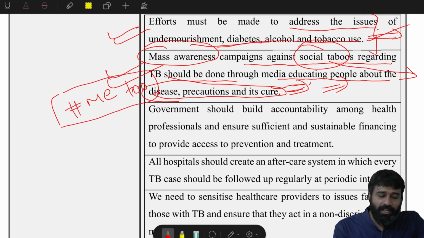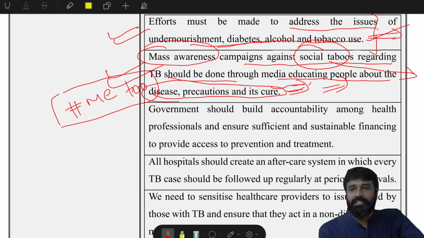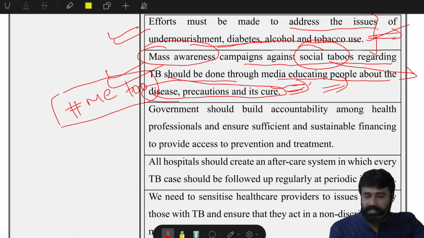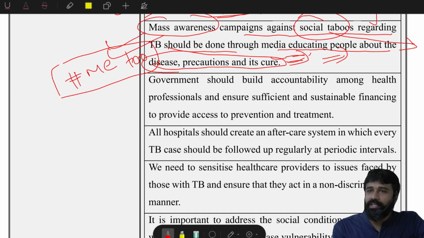In Indian society, sexual education is very less, at least two decades ago. Now it is fine at least. Two decades ago it was quite difficult to educate them on how to use sanitary napkins. So people have removed such a social taboo by using certain creative and innovative mass awareness campaigns. So can you give that innovative mass awareness campaign now?